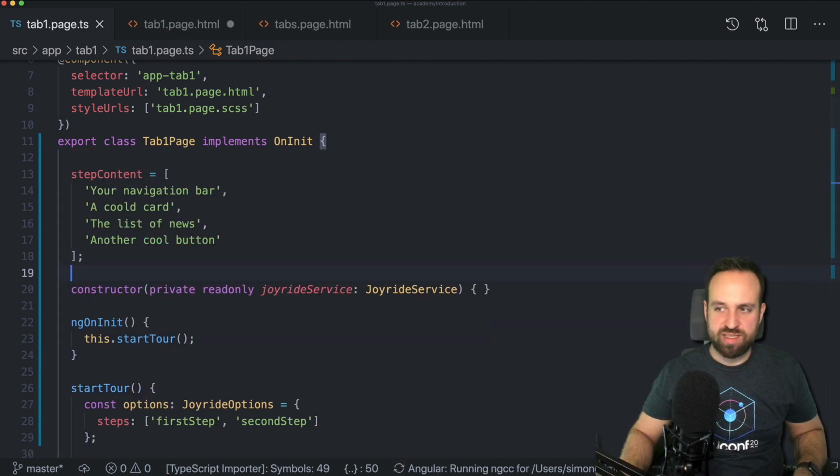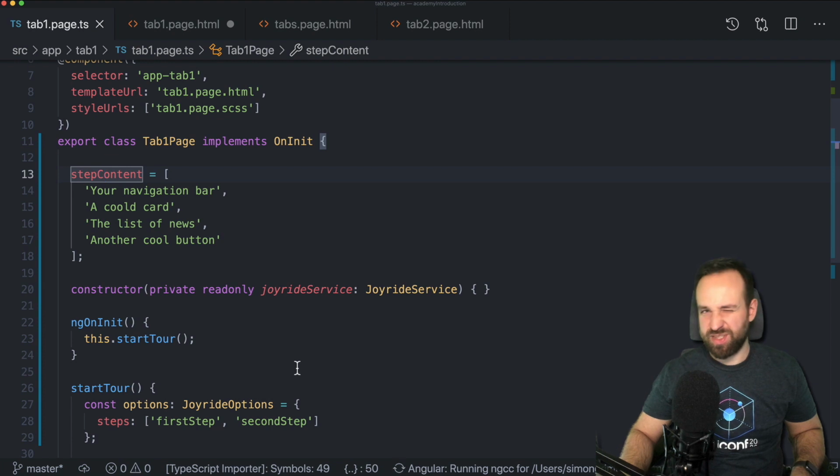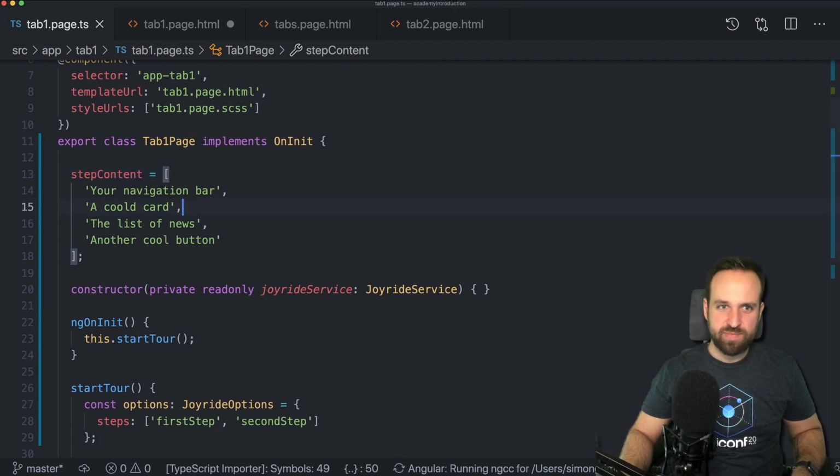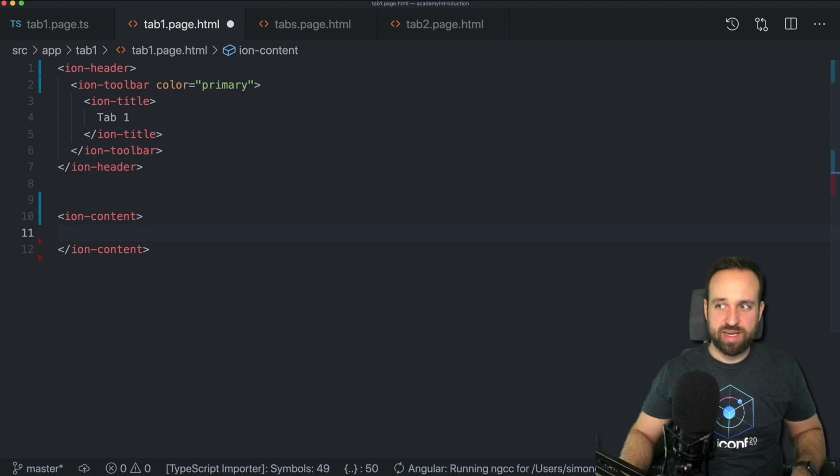Perhaps you might even get this from your backend, but then you can easily retrieve the information from here and don't have all the steps in your HTML. I feel like that's, I just don't want to have it in there. Okay, let's go to our Ion header.